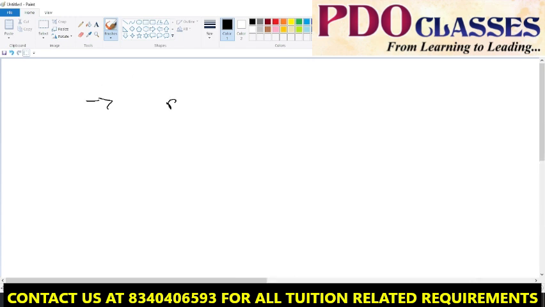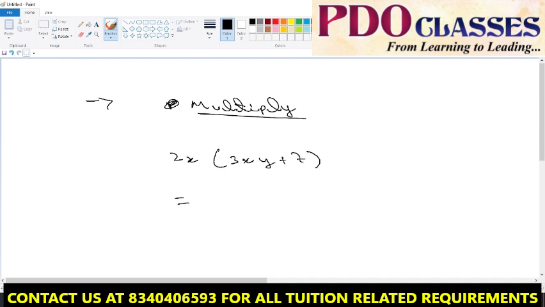If I ask you to multiply algebraic expressions, what will you do? If we have 2x times 3xy plus 7, how will you multiply this? I'll multiply 2x with both of them, like 6x square y plus 14x. Very good. So 6x square y plus 14x. We can multiply like this.